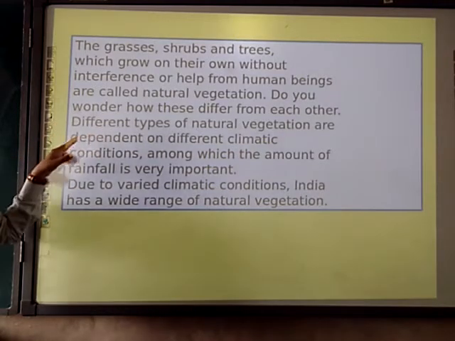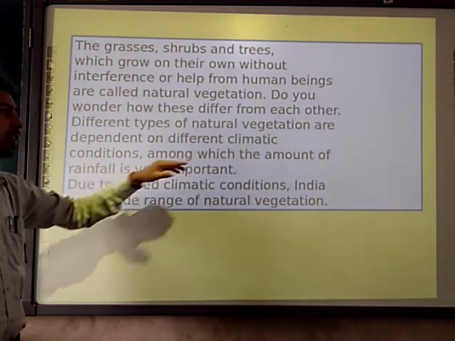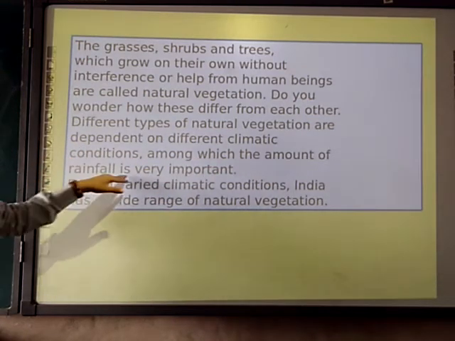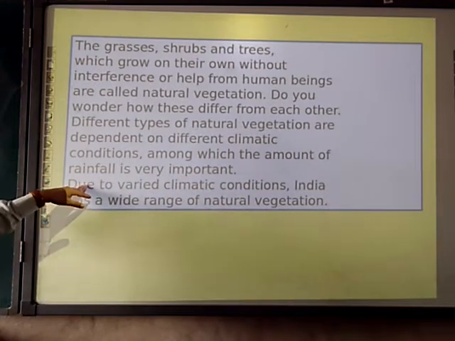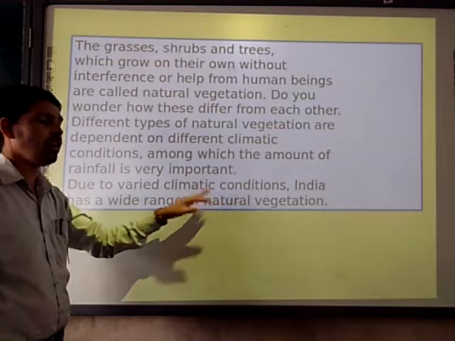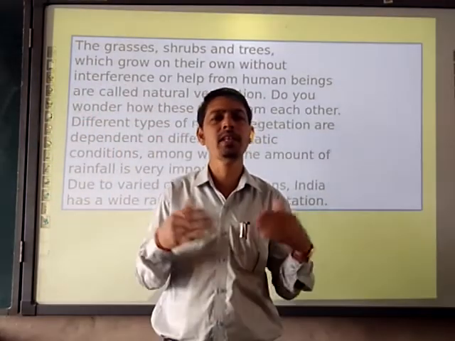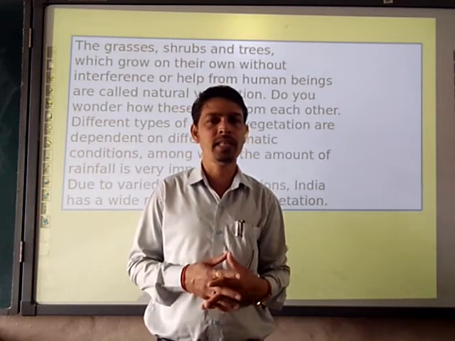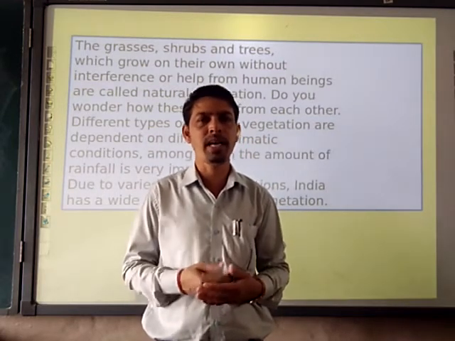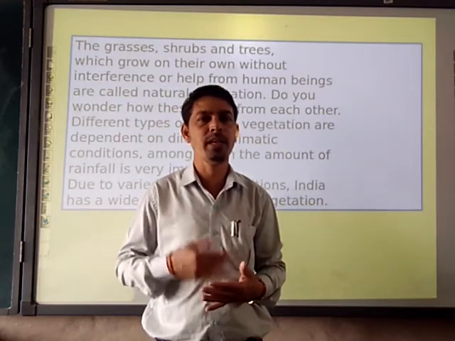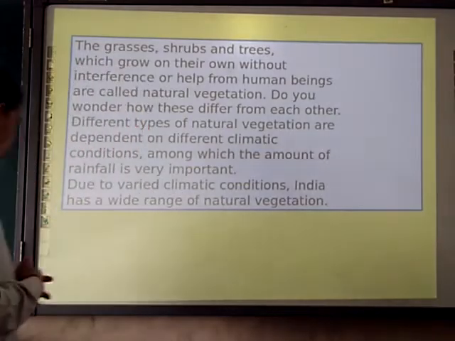Different types of natural vegetation depend on the different climatic conditions, among which the amount of rainfall is very important. Due to the varied climatic conditions, India has a wide range of natural vegetation. In that wide range, some of you already know about evergreen forest, tropical forest, mangrove forest, thorny forest, mountain forest and so on.